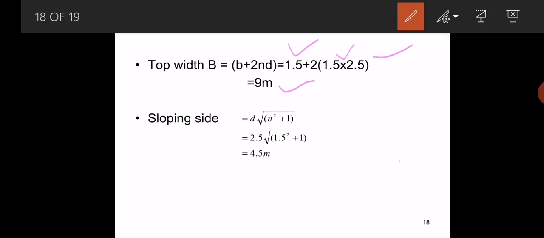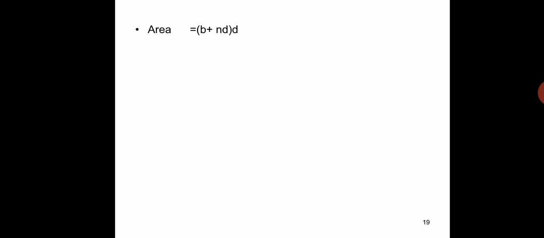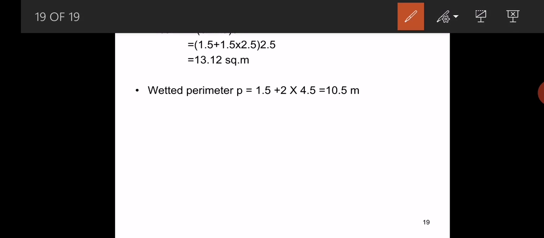Here you have to substitute the d value and n value, then we get the side slope of a trapezoidal channel section as 4.5 meters. So the area of a trapezoidal channel section is b plus n into d, into d. Here we substitute the values of b, n and d, then we get that the area of the trapezoidal channel section is 13.12 square meters.